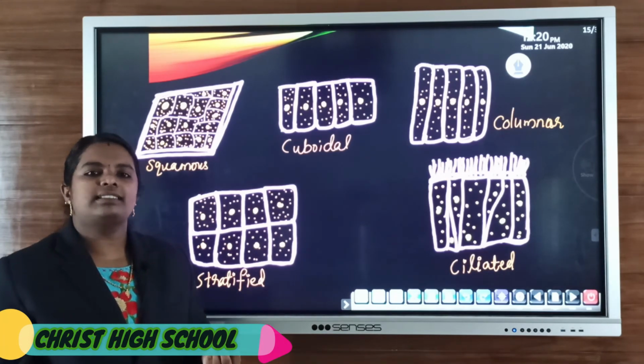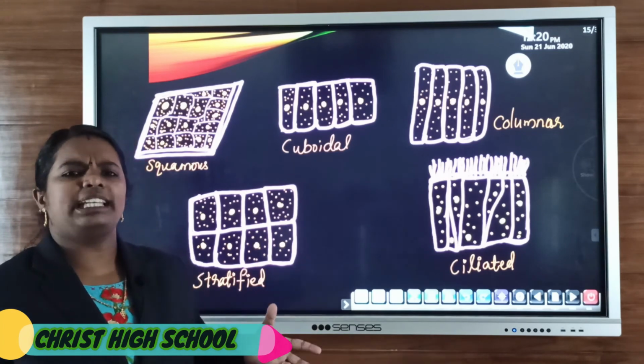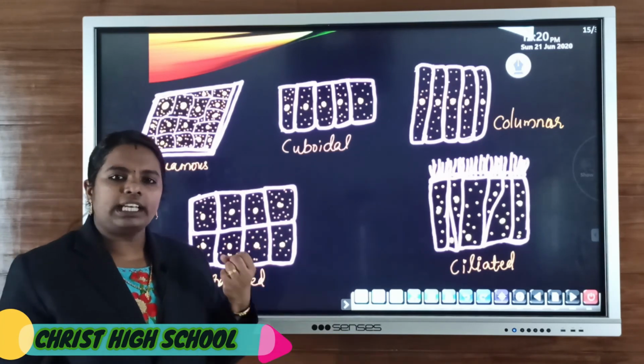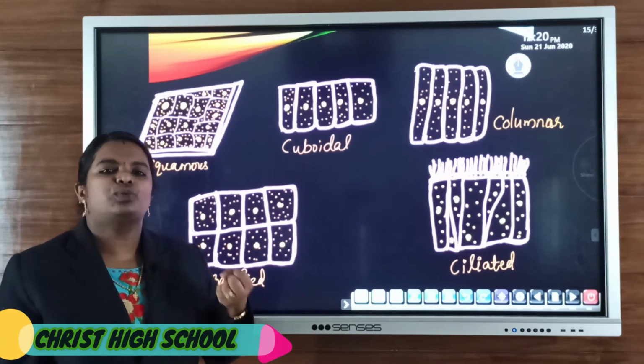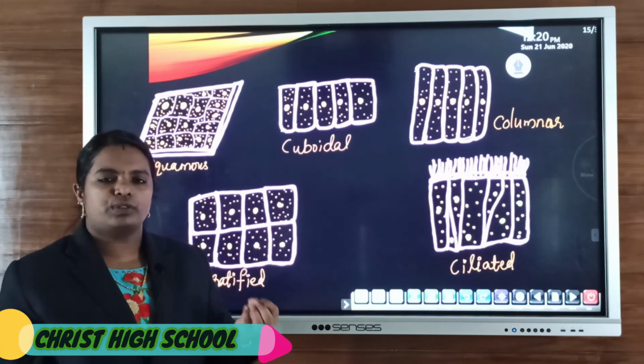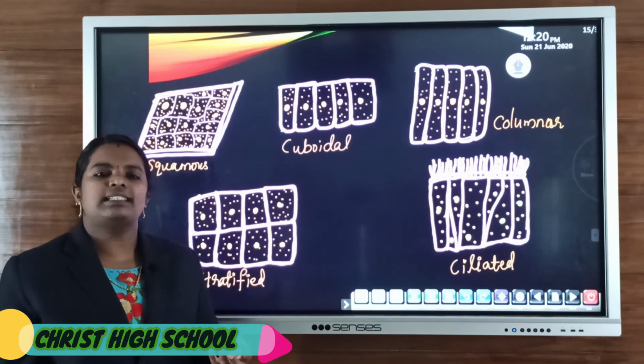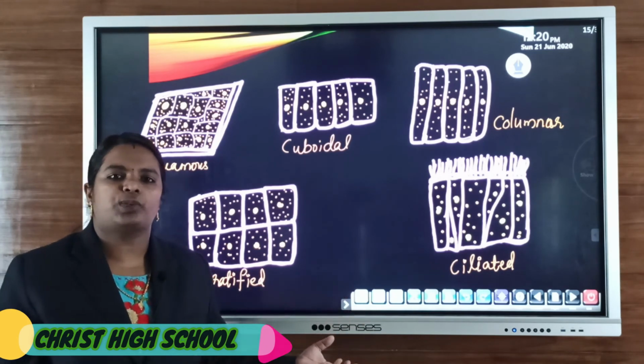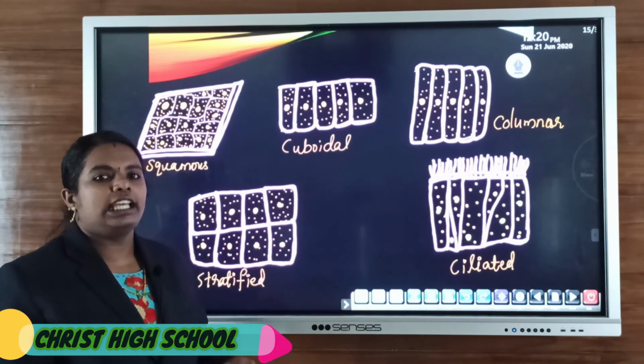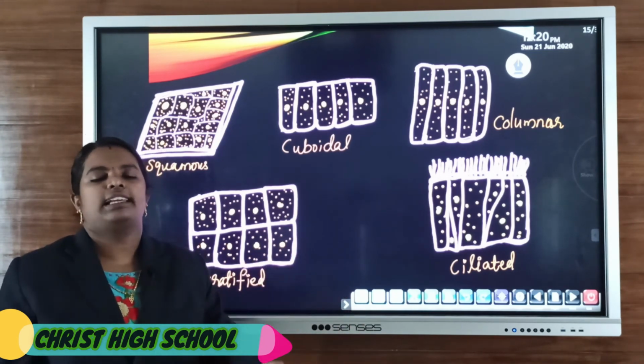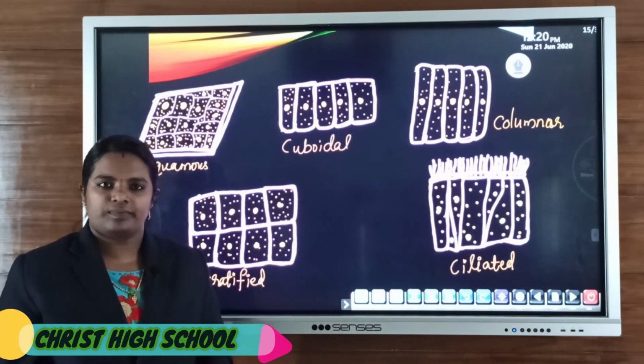They secrete certain waste materials and absorb useful substances. So in the nephron, an absorption process also takes place. We can say that the epithelial cells present in the nephron or kidney region help in secretory as well as absorptive function.